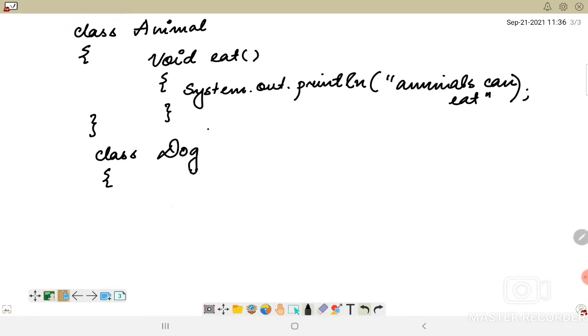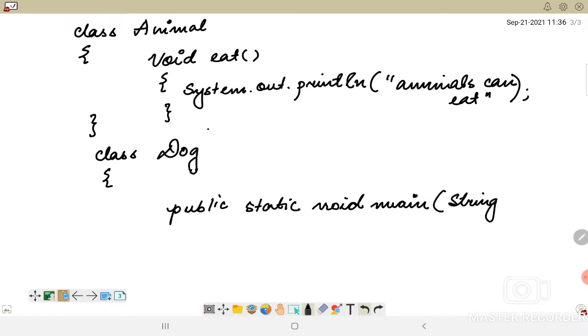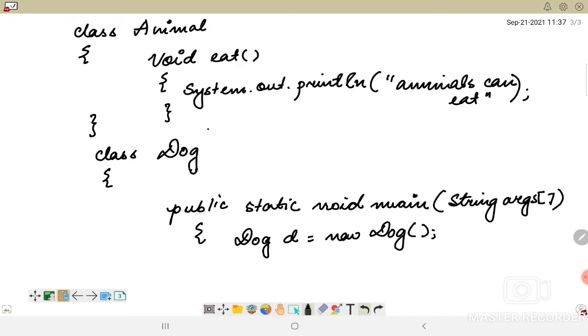This is how I declare the main method: public static void main(String[] args). Here I'll create a new object of the Dog class: Dog d = new Dog().